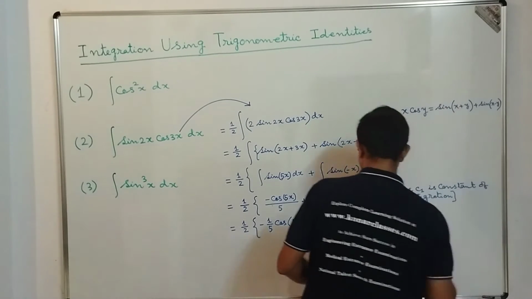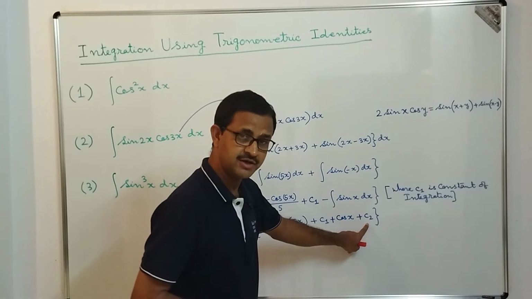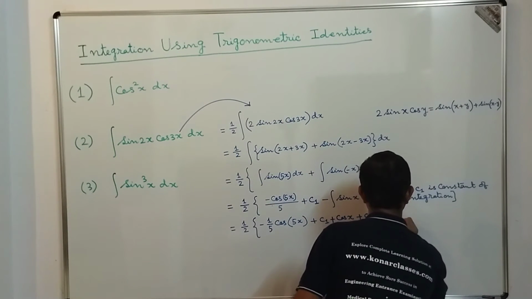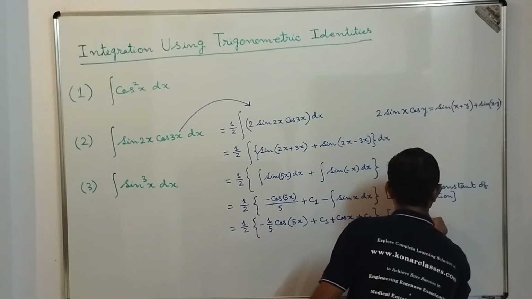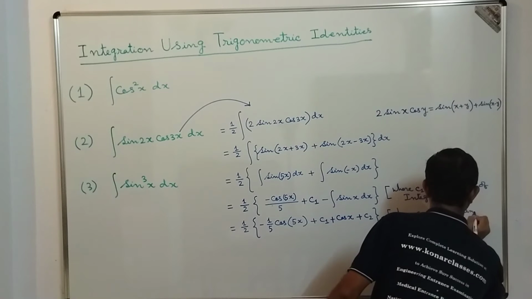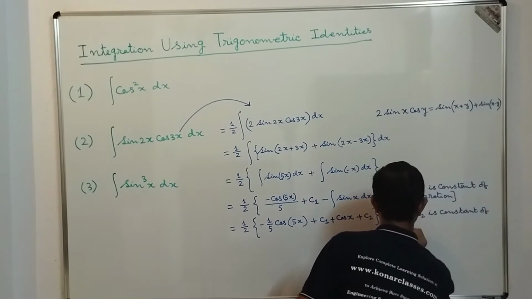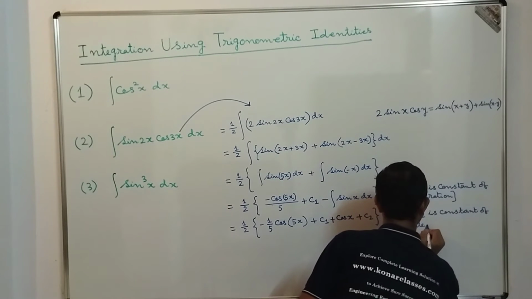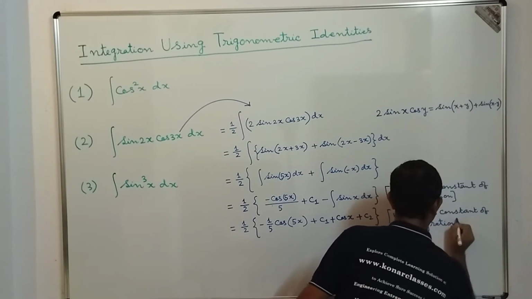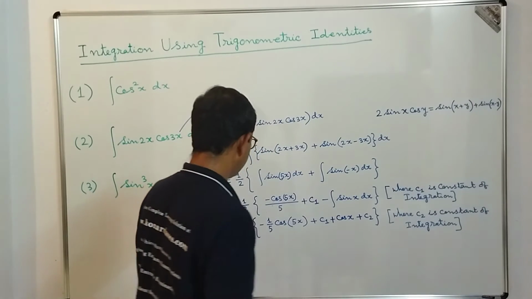And dear students, here we get c2, so here also you write where c2 is constant of integration. Okay, now dear students, we are almost done.